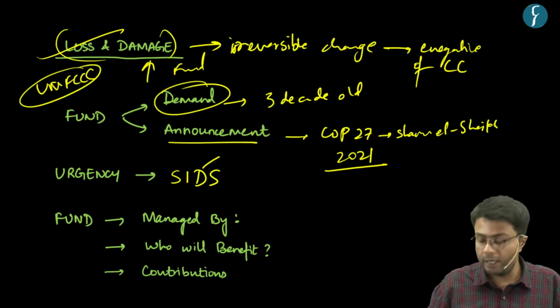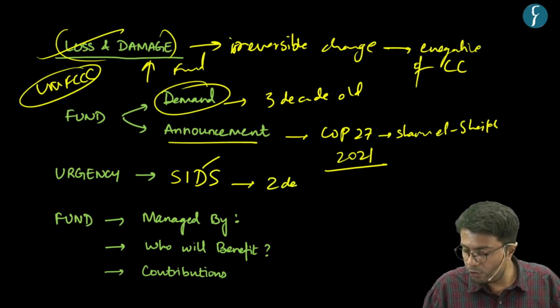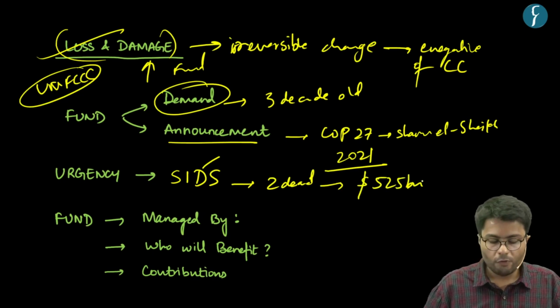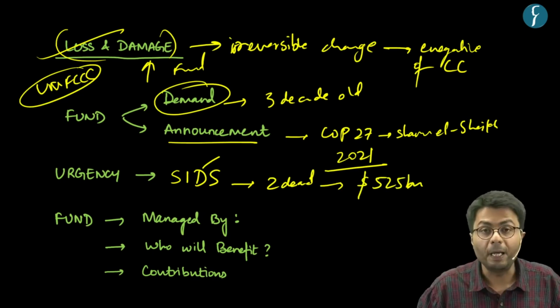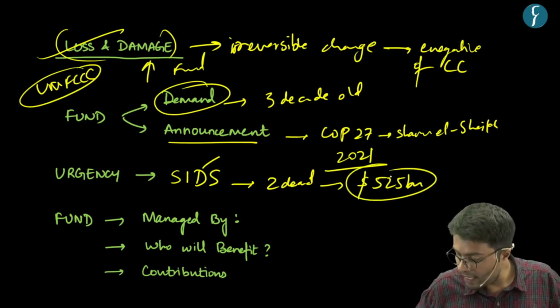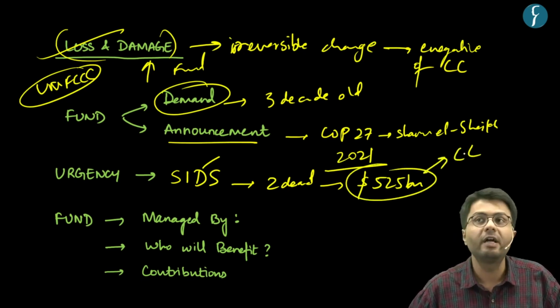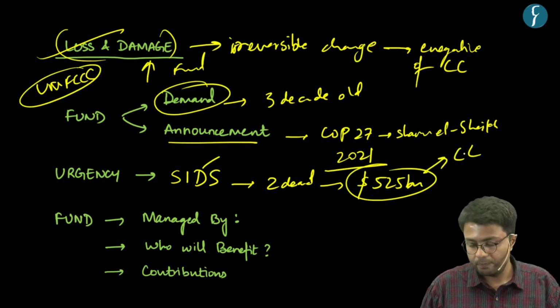Because according to them, in a matter of just 2 decades, these countries have lost around $525 billion worth of GDP. And this loss has been solely attributed by these countries to the negative effects of climate change.